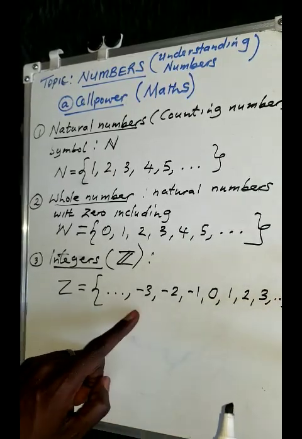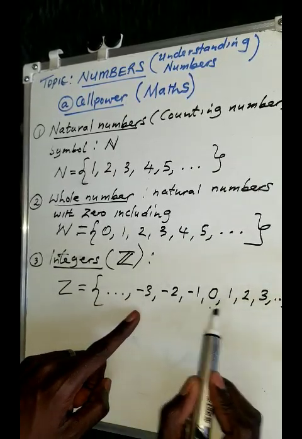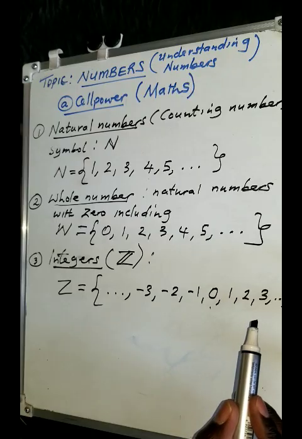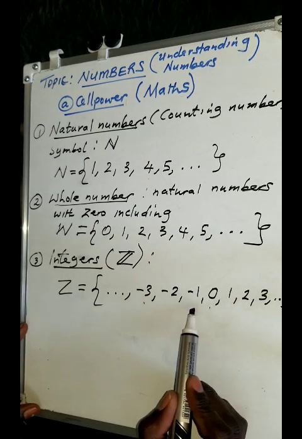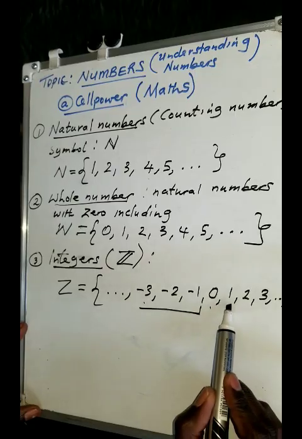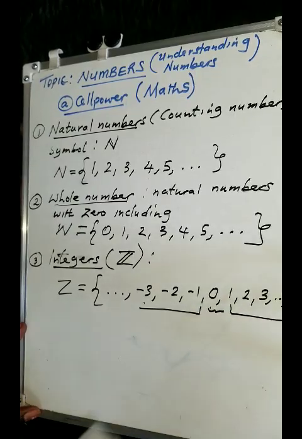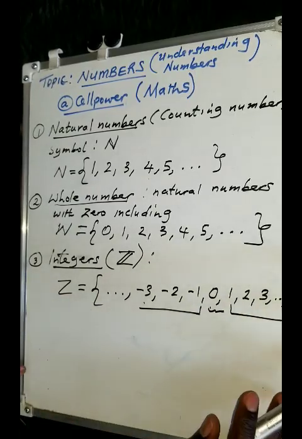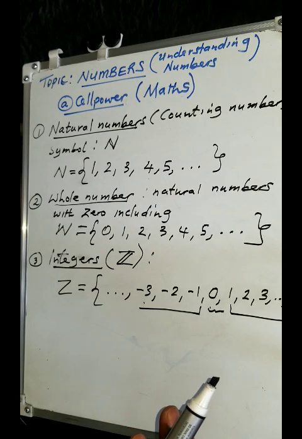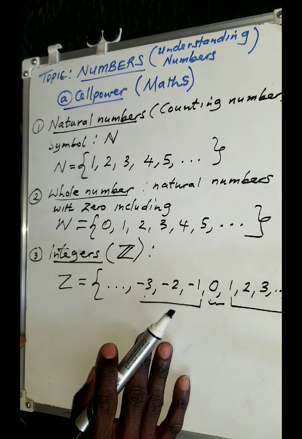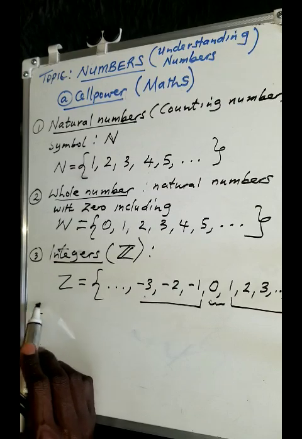You can see you have both negative numbers, including 0, and you also have positive integers. These are negative numbers, these are positive numbers, but we have also included 0. So they form what we call integers. You shouldn't forget the number line, it is going to help you appreciate that.